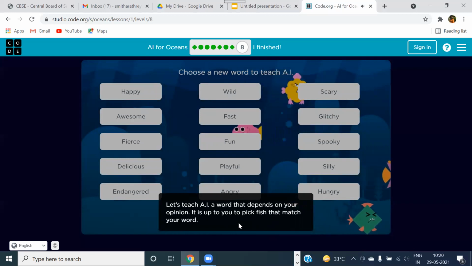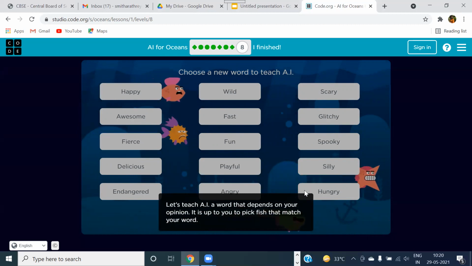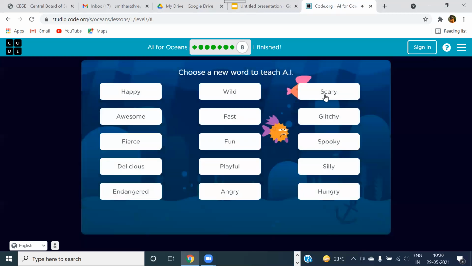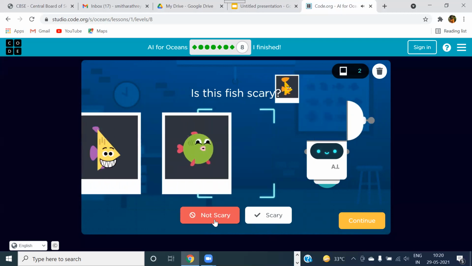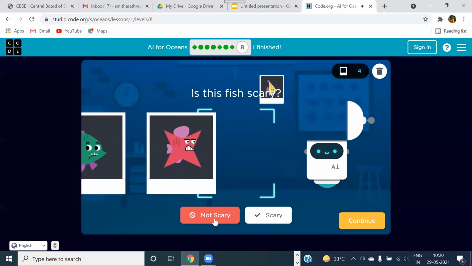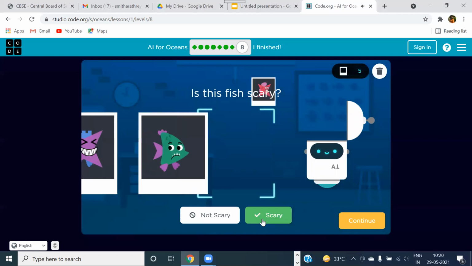So opinion is happy, awesome, fierce, delicious, endangered, angry. These are all the words that are related to the fishes now. Initially it was fish and not fish. Next it was sea creatures. Next it was blue colored fish. Now I want to select some scary fishes. I'm going to teach the concept of scariness. Okay. This is obviously not scary because it is smiling. No, no, no. This looks a little bit scary.